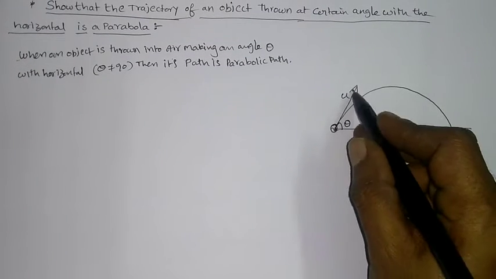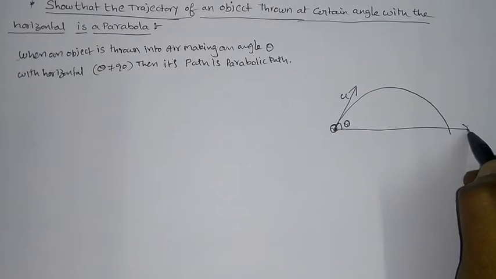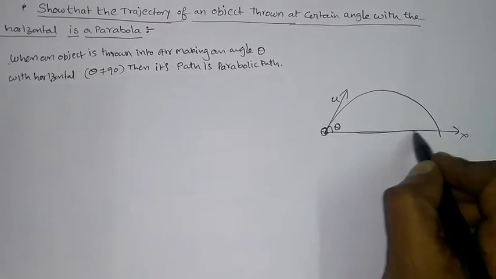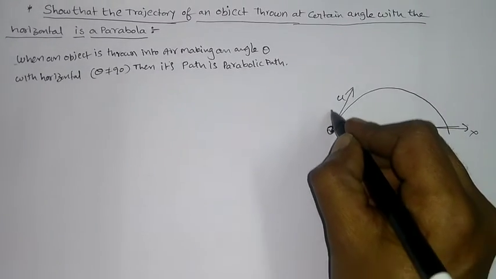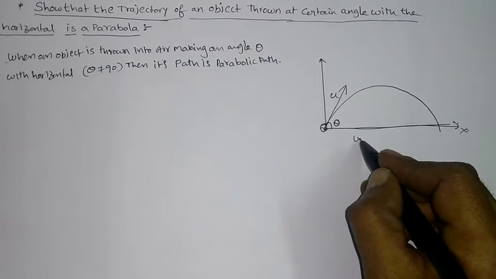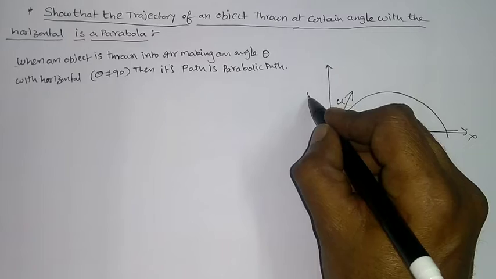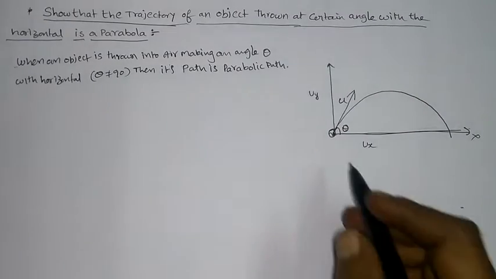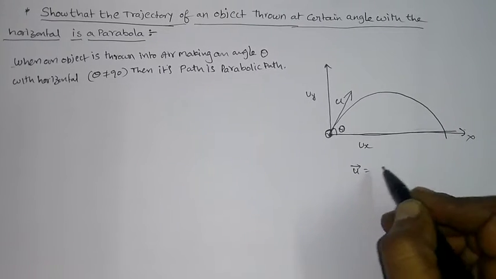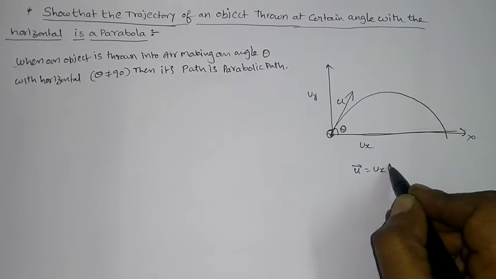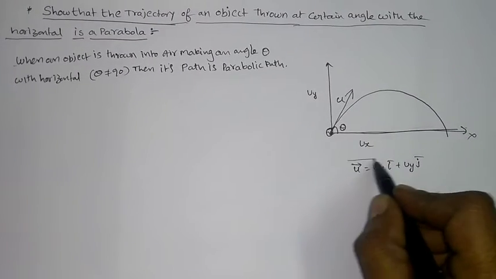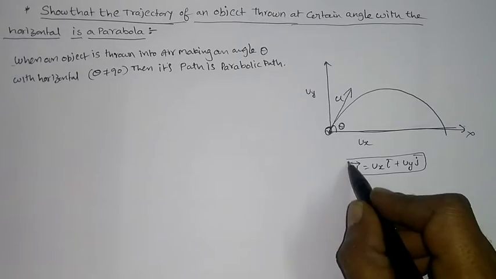Now this initial velocity u, making an angle theta with the horizontal, can be resolved into two components: a horizontal component ux and a vertical component uy. In vector form, u bar is equal to ux i bar plus uy j bar. This is the vector representation of the velocity at point O.